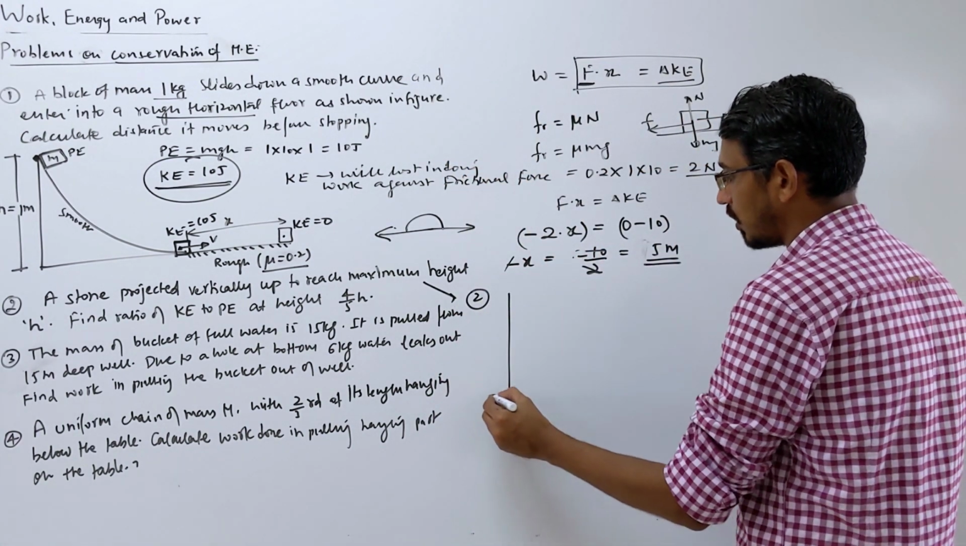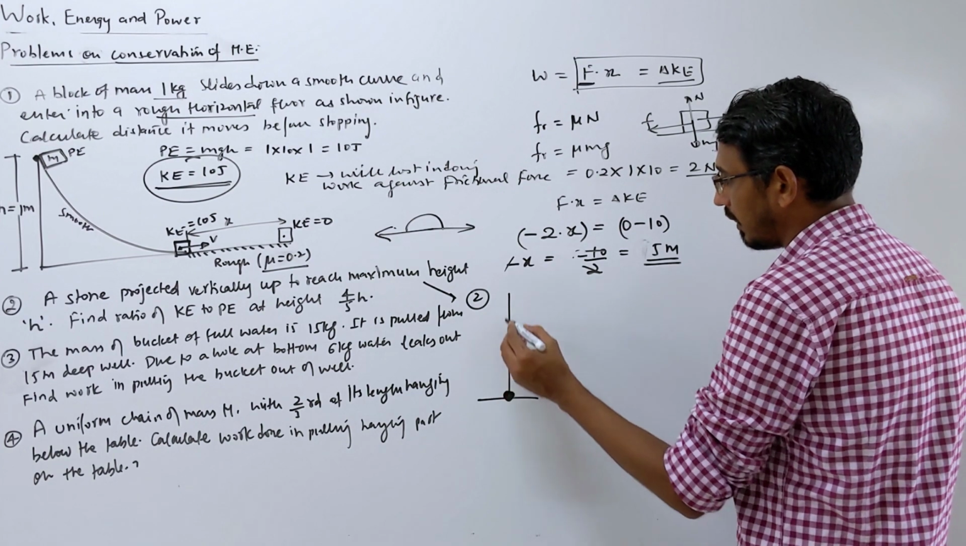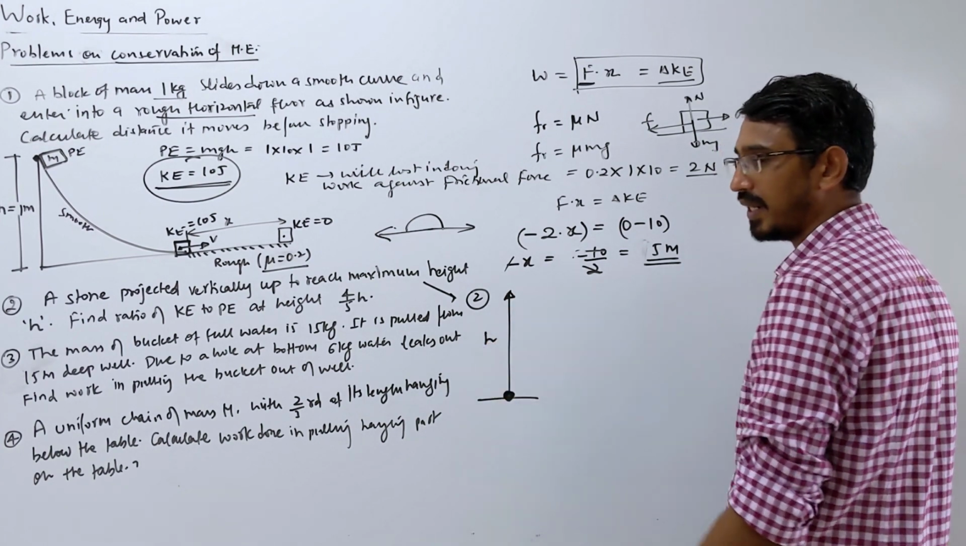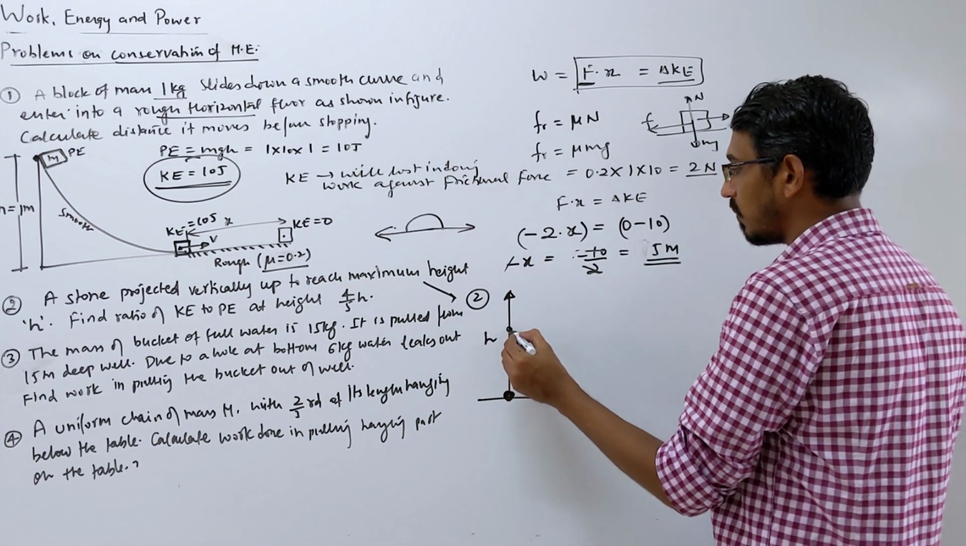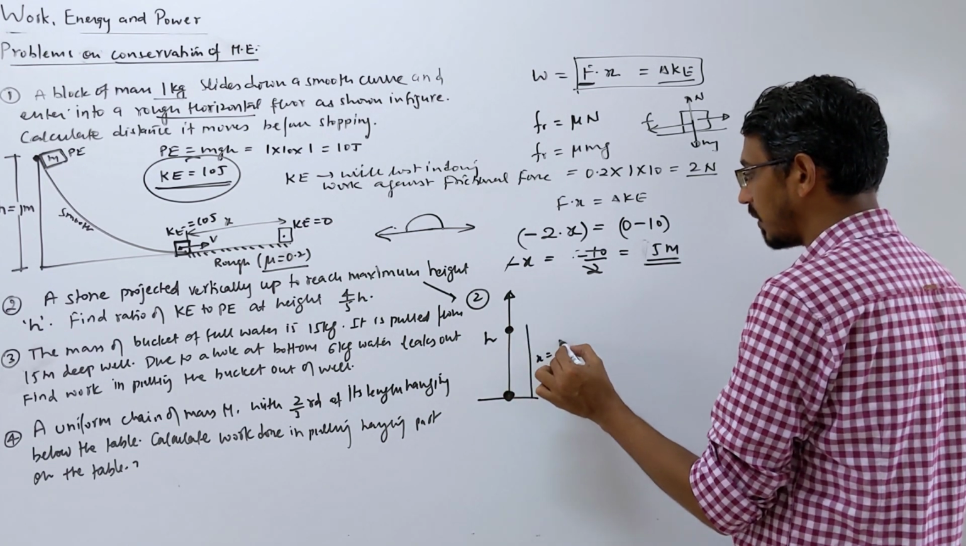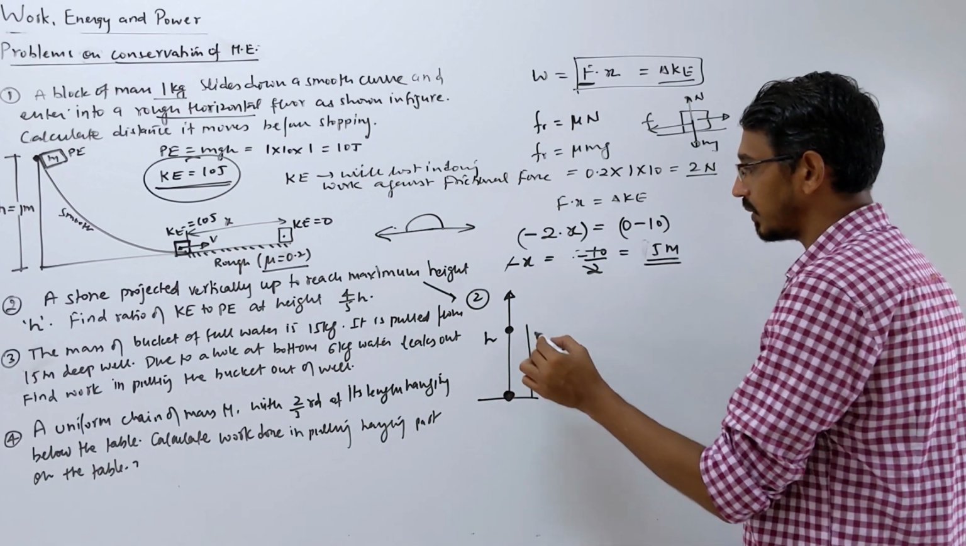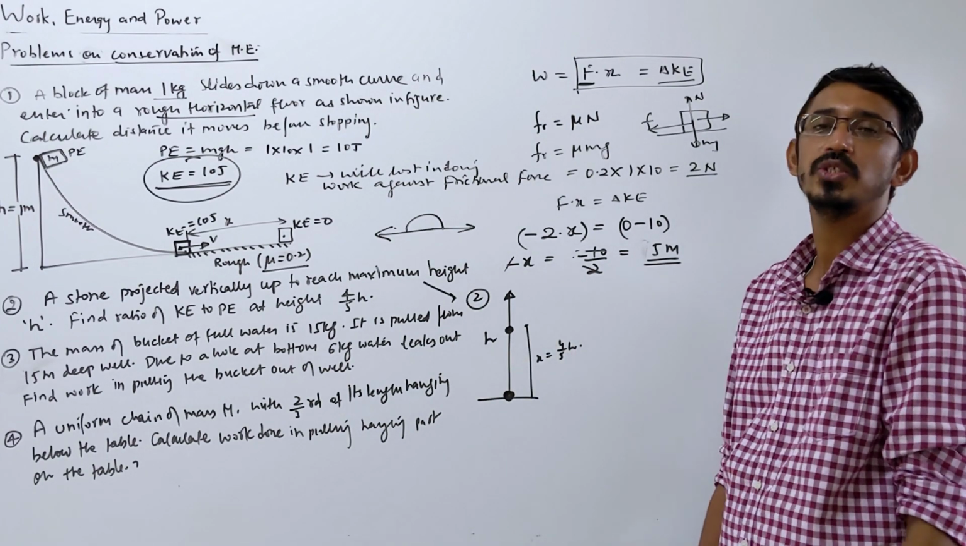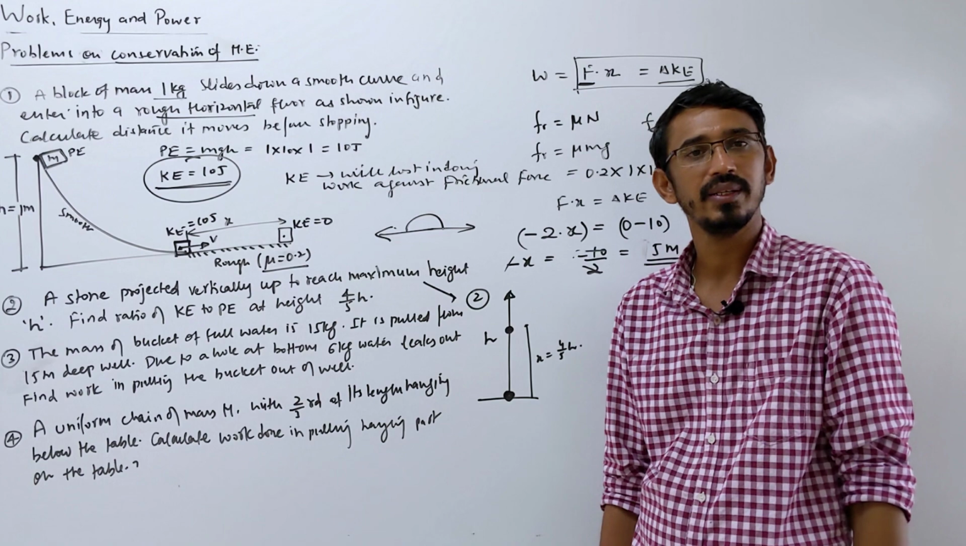They're saying you're throwing a stone from the ground, and it can reach up to this maximum height, h. Then they're asking what's the ratio of potential to kinetic energy at this point, and that height is given again, as 4 by 5 of h. At this point we have to find the ratio of potential to kinetic energy, no problem.